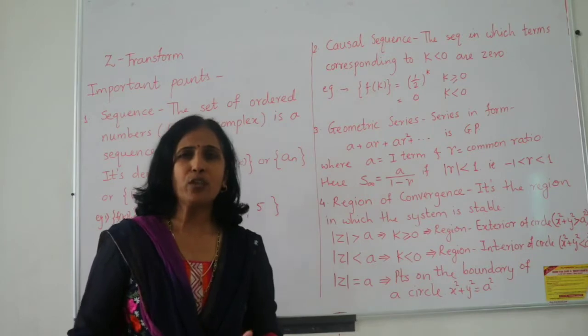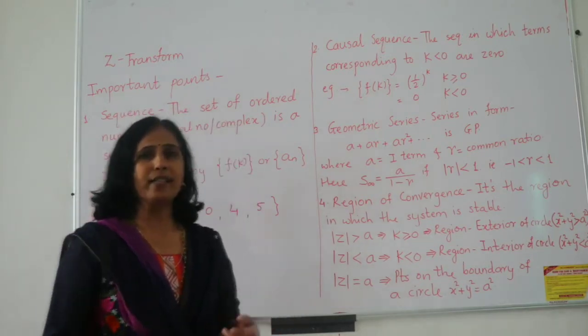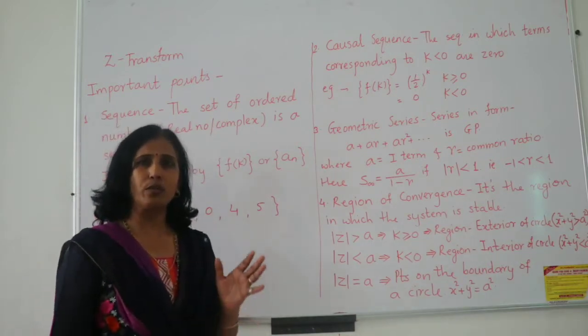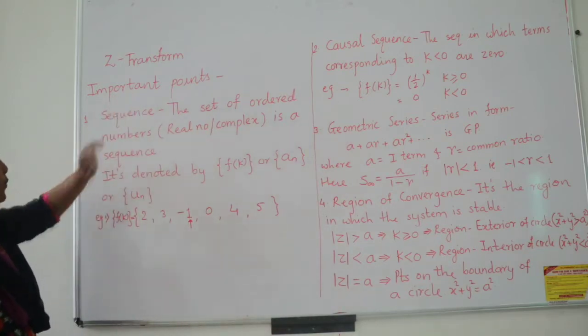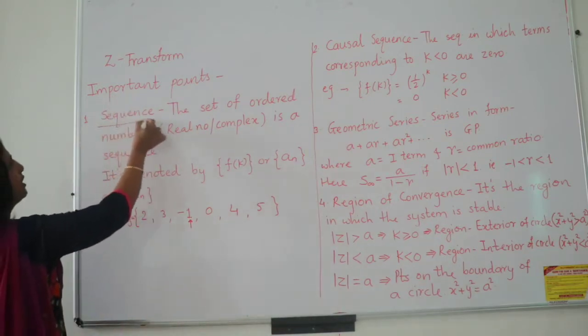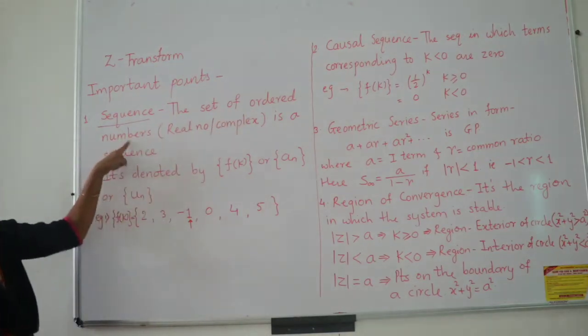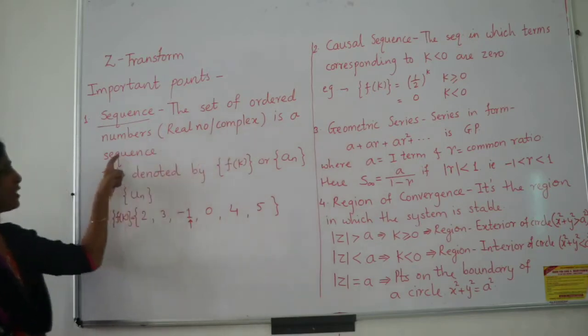Okay, so once we know what is Z transform and what are the applications, let us continue with some of the important points which are necessary to know more about Z transform. So see, what are the important points? First of all, we should know the meaning of a sequence. A set of ordered numbers. These numbers may be real or may be complex. This is called a sequence.